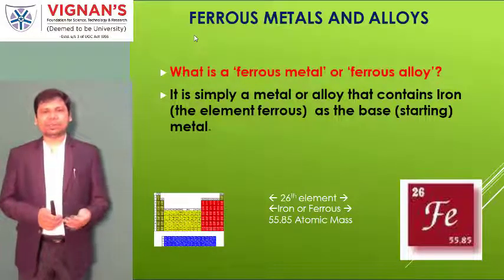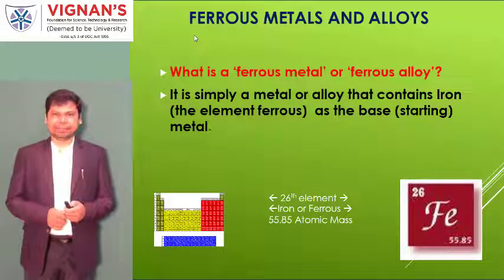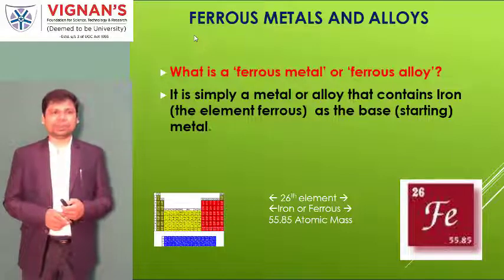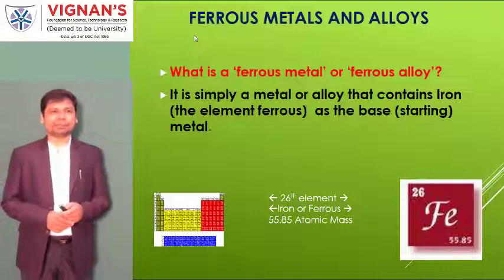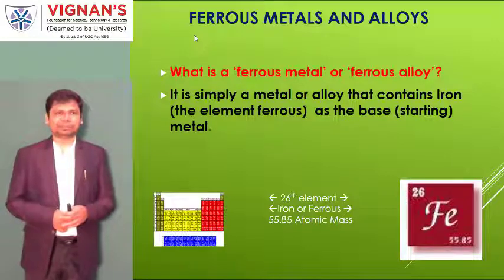Now, just what I mentioned about iron, and it is about the periodic table. We found that the atomic number is 26, and the atomic mass is 55.85. The iron, which is called ferrous, is represented with Fe.